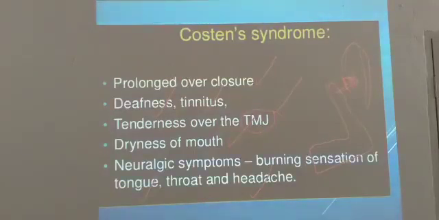The pain from this part is supplied by what? The auriculotemporal nerve. The same one will be radiating towards the ear also. They think the patient will come with ear pain, but the pain is because of Costen's syndrome. Ask the patient to open and close the mouth repeatedly. You will understand whether it is related to the temporomandibular joint or the external auditory canal. This is a question on referred pain in the ear. So this is Costen's syndrome.